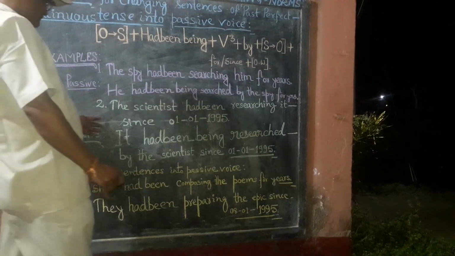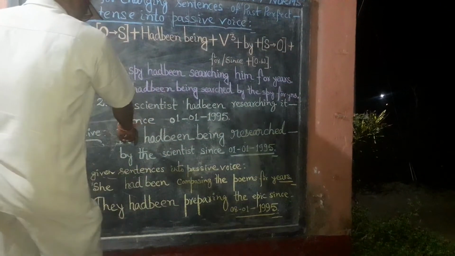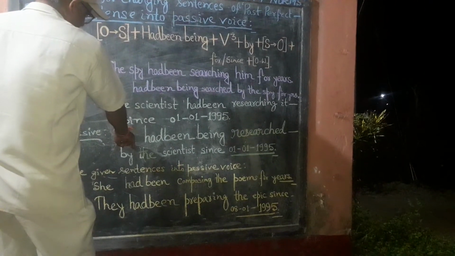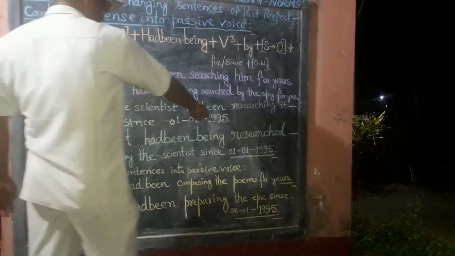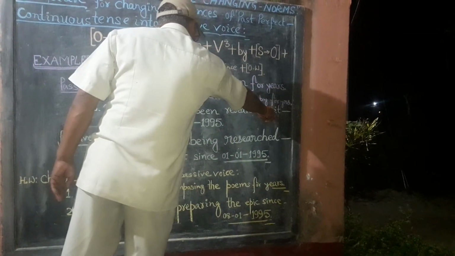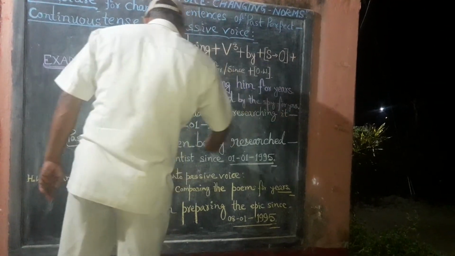What we have to watch over here, this subject has been derived from the object of given sentence of active voice.